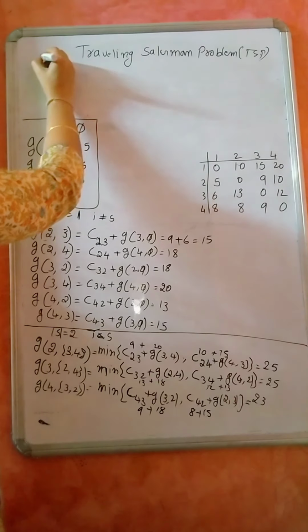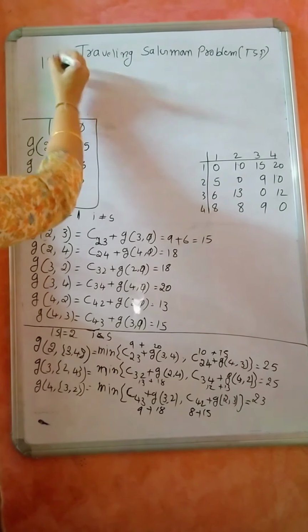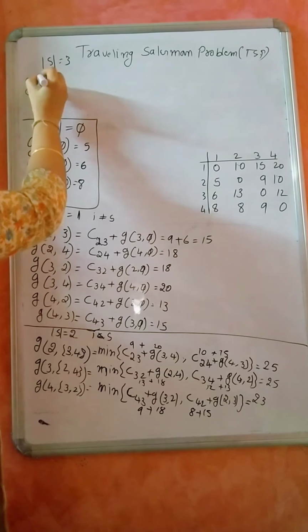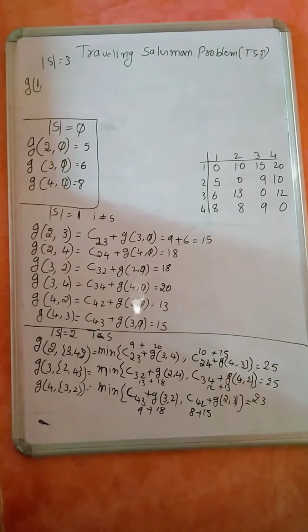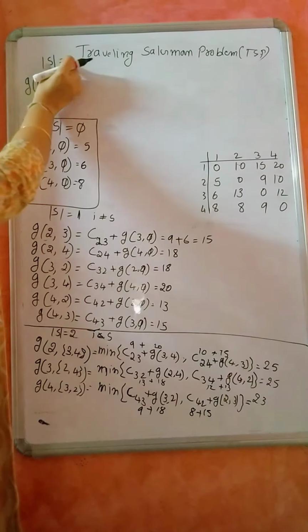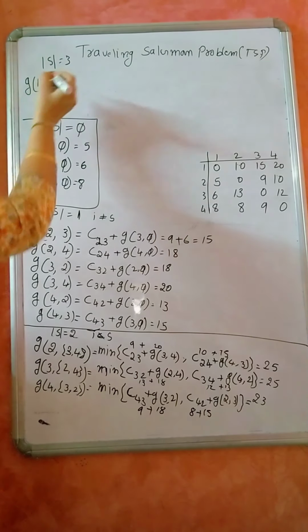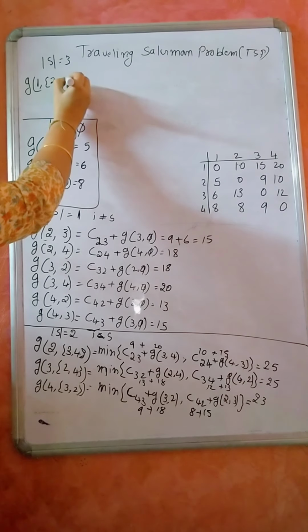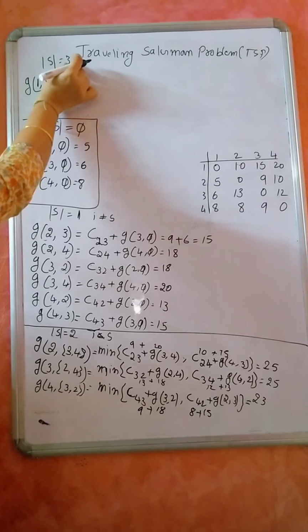Now I will consider the length of the S is equal to 3. So when the length is 3, obviously what is your I? 1. Because the length of S is 3 means I should be obviously 1. So it is 2, 3, 4. So I got the length of the S is 3.